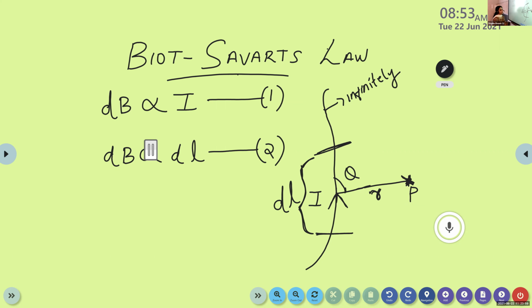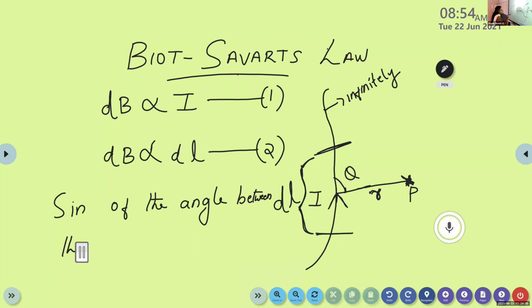Now, according to his third statement, the magnetic field is directly proportional to the sine of the angle between the point P and that of the conductor. This is the third statement.